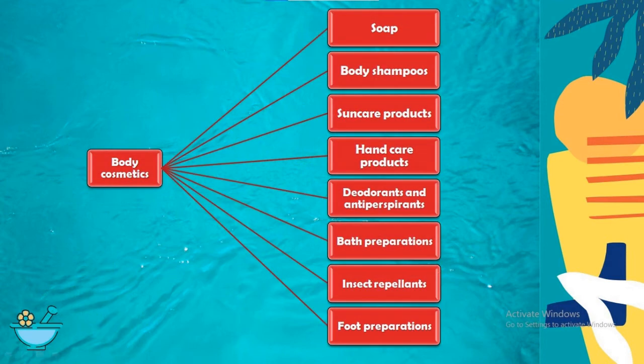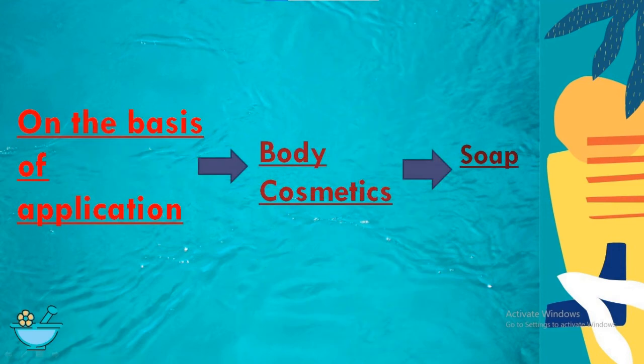And again, classification of cosmetics on the basis of application: body cosmetics. These body cosmetics include soaps, body shampoos, sunscreen products, hand care products, deodorant, bleaches, bath preparations, insect repellent, food preparations. These all belong to body cosmetics.